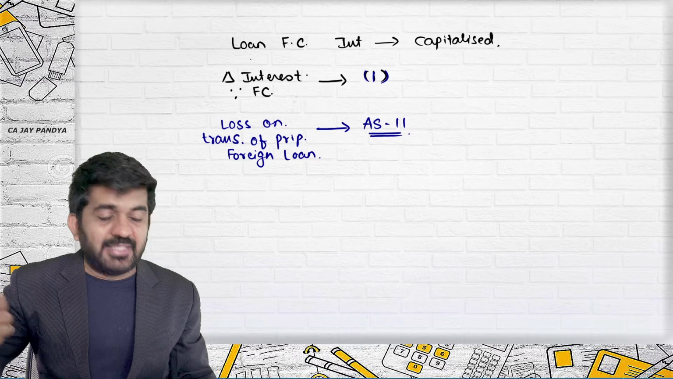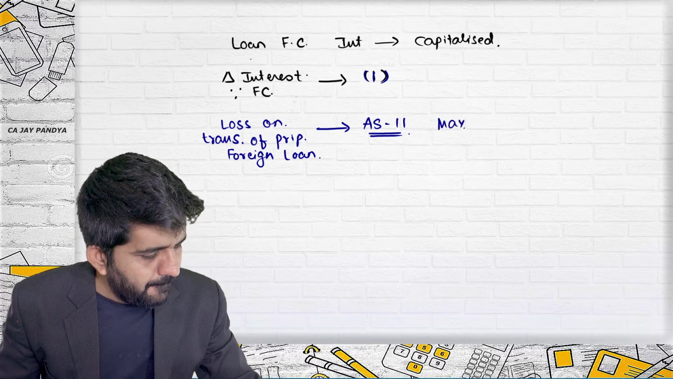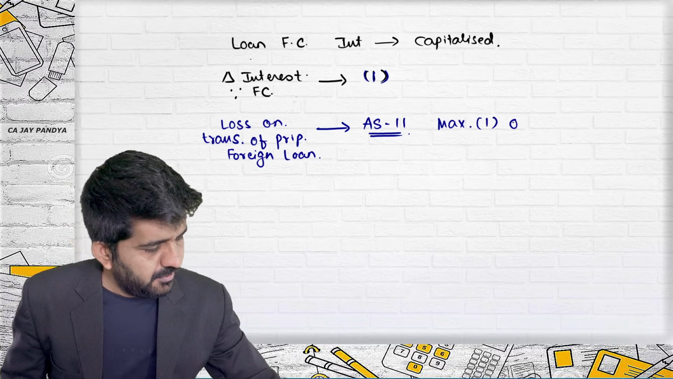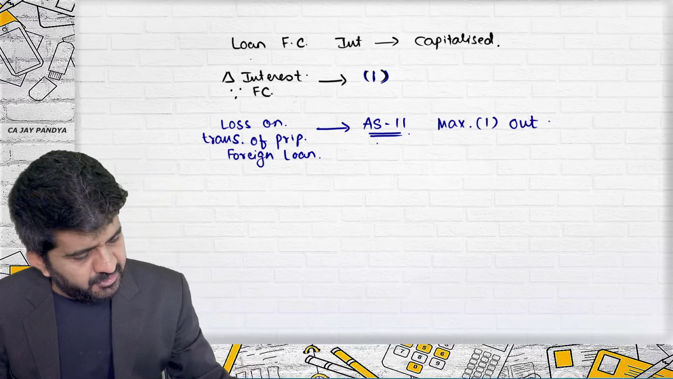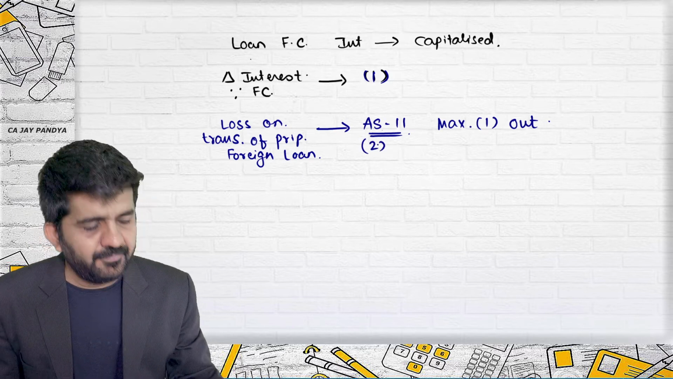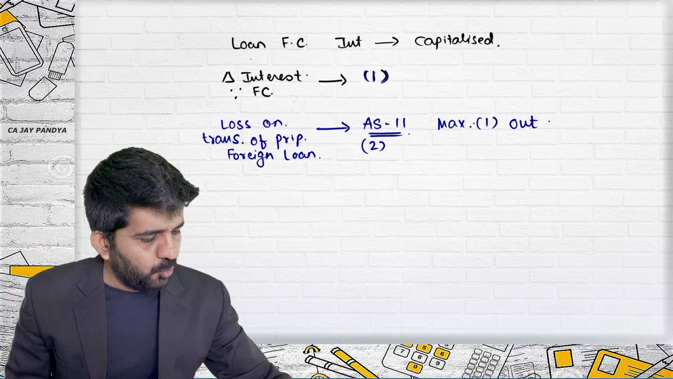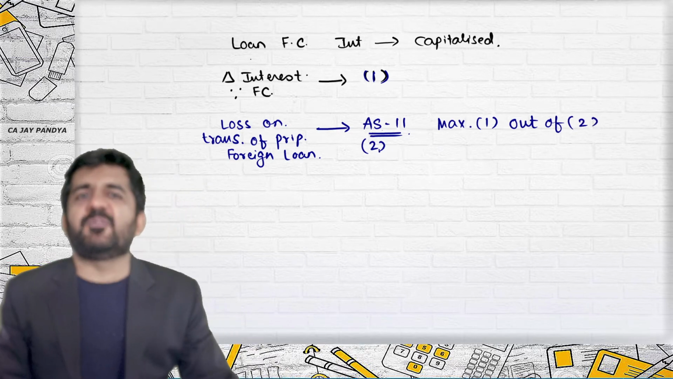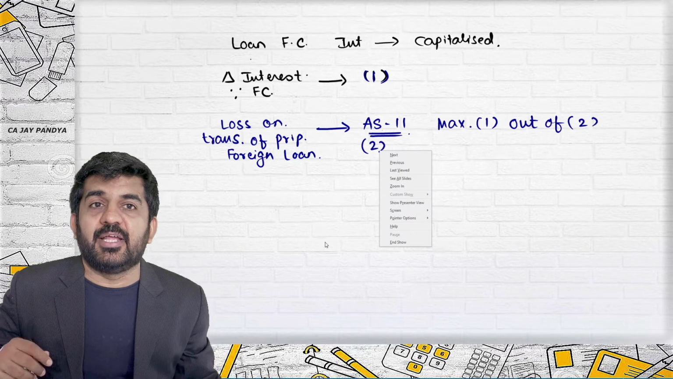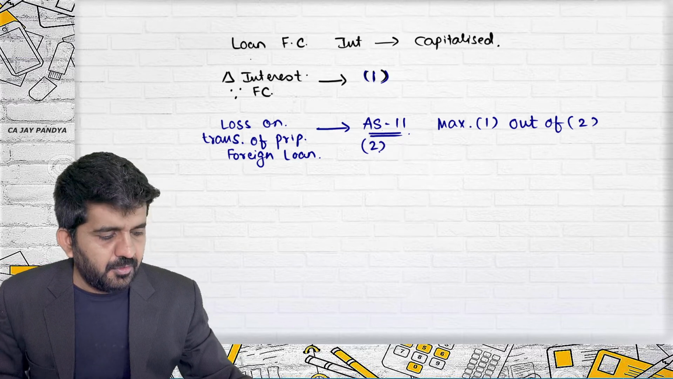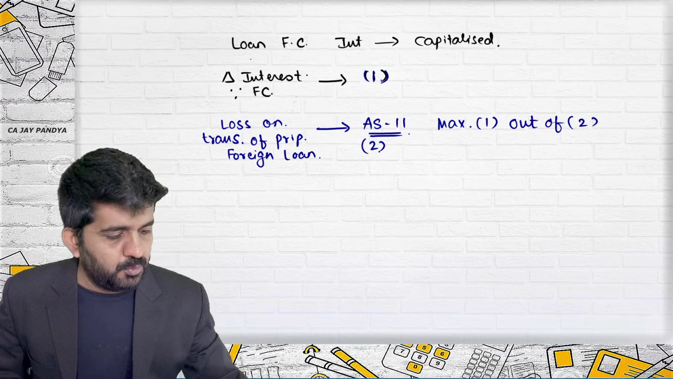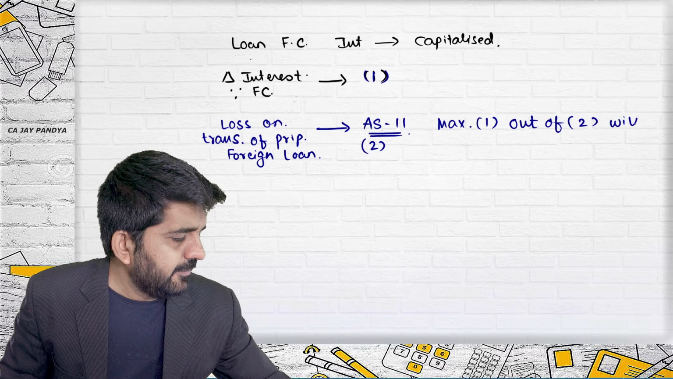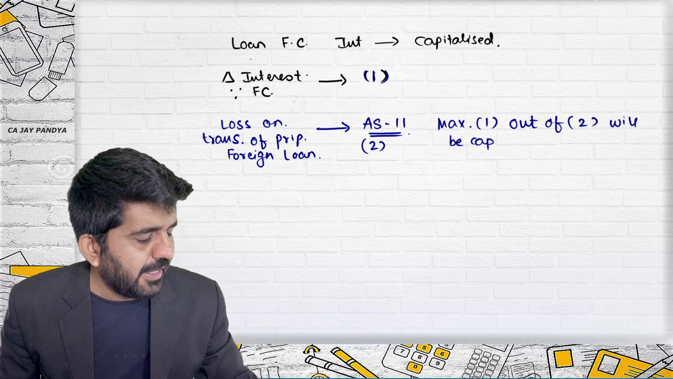Then the maximum of 1 out of these 2 figures. This answer we will term as 2. Maximum of 1 out of 2. So if 2 is 50,000 and 1 is 20,000, then 20,000. If 2 is 46,000 and 1 is also 46,000, then 46,000 will be capitalized.